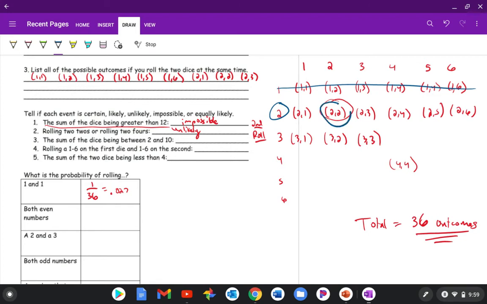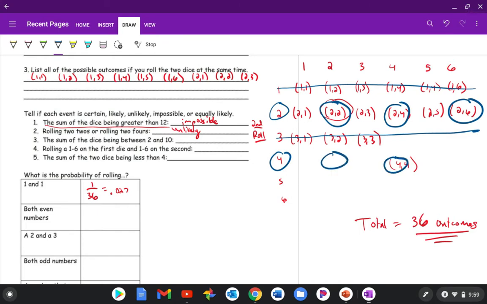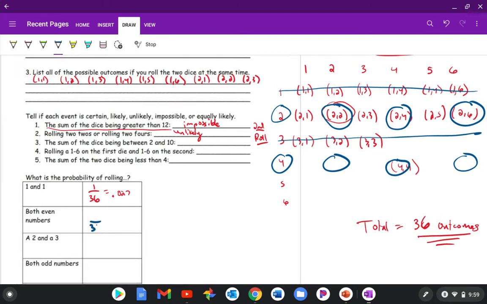So a 2 and a 2, a 2 and a 4, and a 2 and a 6. You could rule out the entire third row. You would want to do the fourth row, and then you're going to have obviously a 4 and a 2, a 4 and a 4, and a 4 and a 6. So you can figure it out from there. Figure out how many total ones you would have. You can circle them. And then it's always going to be over 36 because we have 36 possibilities.